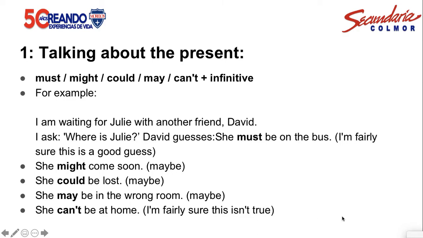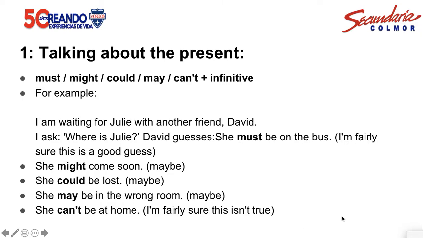We have other examples. We can use she might come soon, that is maybe, or we can use she could be lost, that's another chance, and it's maybe too. She may be in the wrong room.